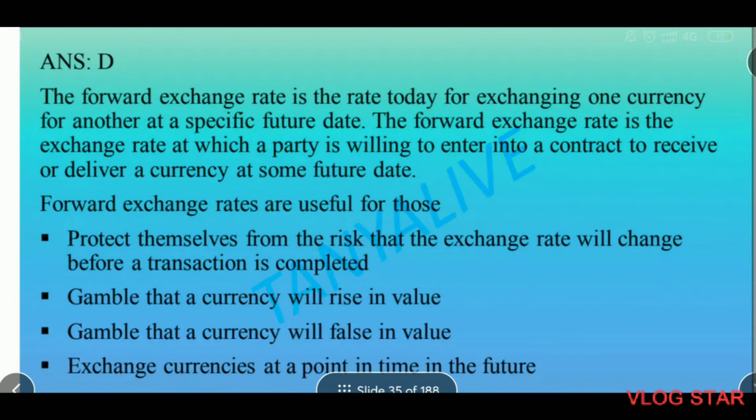Let's suppose you have to buy a car and you decide to take the car from the showroom on 1st January 2022. So on the current price, you make a deal that this is the price today and I am giving you some advance. I'll take the car on 1st January 2022, but even if the price rises or falls, I'm going to take it at the same price. This is the deal he makes with the manager. This is the example of a forward exchange rate. Forward exchange means we have fixed the price today and will take the product in the future.